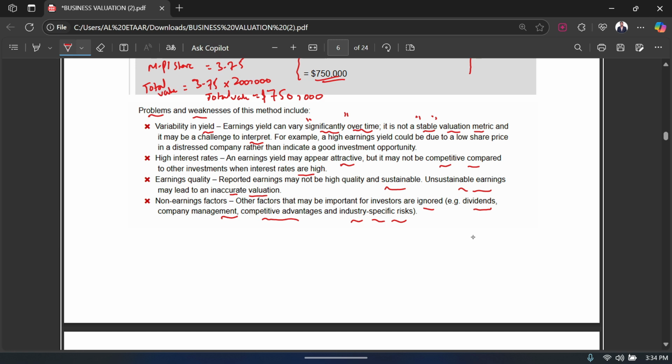That's it. So you just take the earning and you say, oh, earnings are the ones that are going to tell us the value of the business, and every other factor like dividends, company management, is the company management good or bad, does it have any competitive advantage over the other competitors, does it have any industry specific risk. You just close your eyes on all these factors, and you say, oh, no, no, we don't care about that, we are only going to value the business based on earning. So that is again a very big weakness of this method.